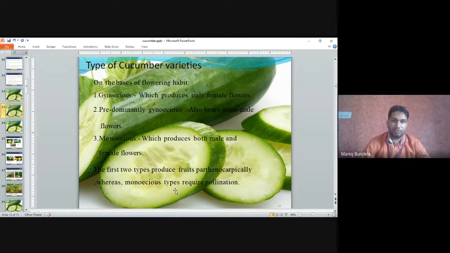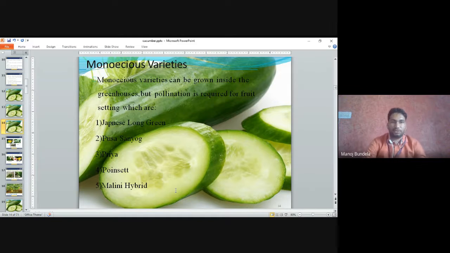Gynoecious means only females are there; predominantly gynoecious has some males with the females, and in these the fruits are produced parthenocarpically, but in monoecious the pollination is required. Next are monoecious varieties. Monoecious varieties can be grown inside the greenhouse, but pollination is required for fruit setting. Examples are Japanese Long Green, Pusa Sanyo, Priya, Poinsett, and Malini hybrid.